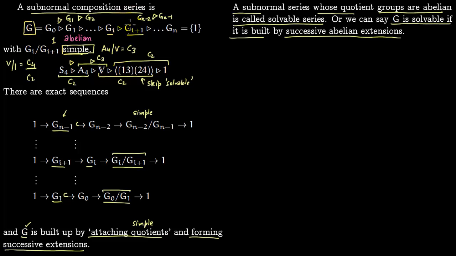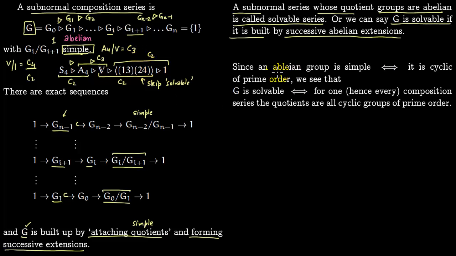So why are we talking like this? Why do we need this? This is because we want another characterization of solvable groups. Now notice that an abelian group is simple if and only if it is cyclic of prime order. So in fact, we proved this theorem in the previous lecture when we talked about a solvable group is simple if and only if it is cyclic of prime order.